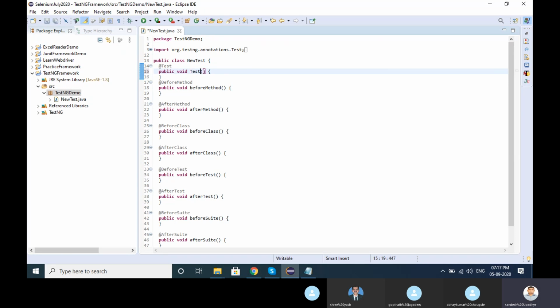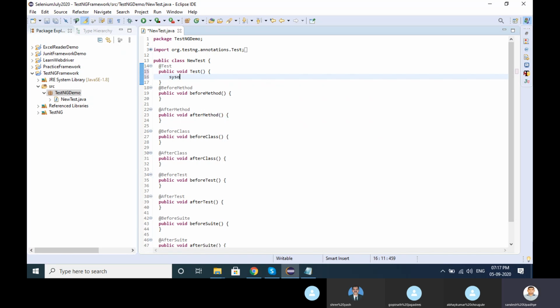I have provided the test annotation, test method.